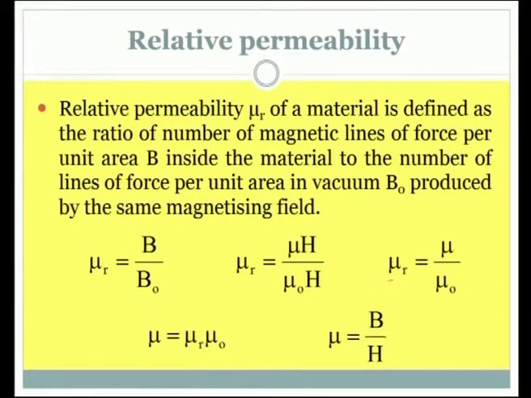Now, taking the expression for mu r alone, what do we have? Mu r is, cancel the H here. So, we have mu divided by mu naught. So, mu r is the relative permeability, mu is the permeability of the medium, mu naught is the permeability of free space. We can write mu as mu r times mu naught, and of course, this relation is also there, mu is B divided by H. All these relations are useful for identifying what sort of magnetic material we have.